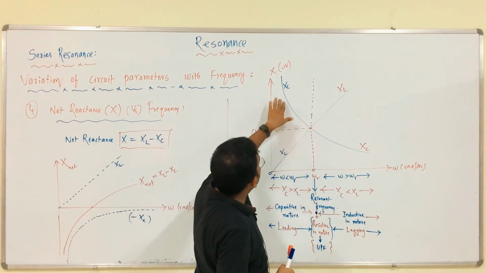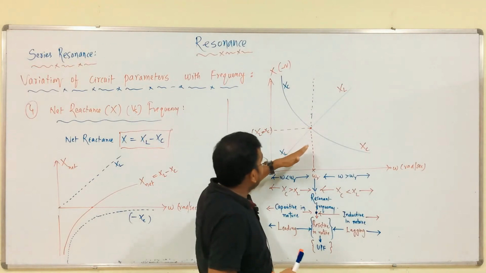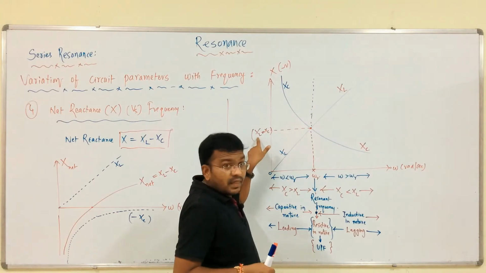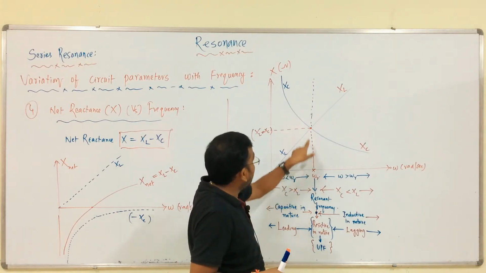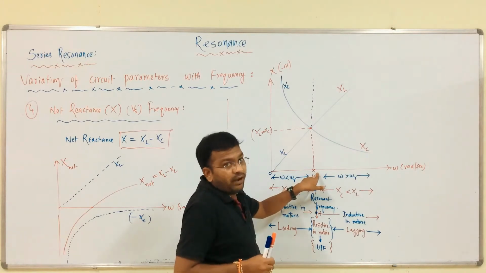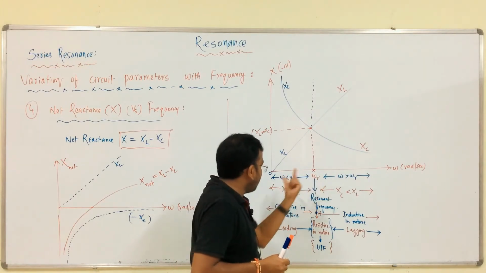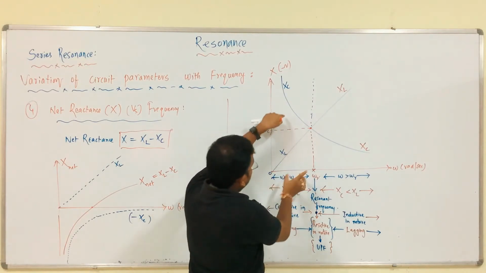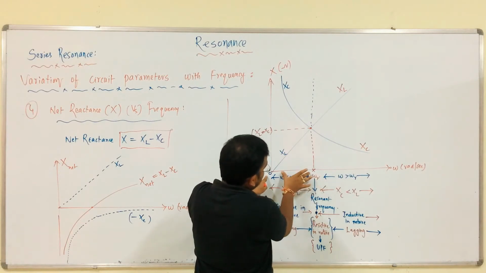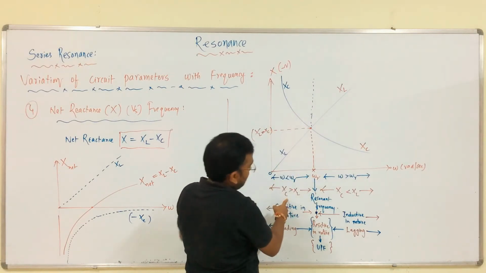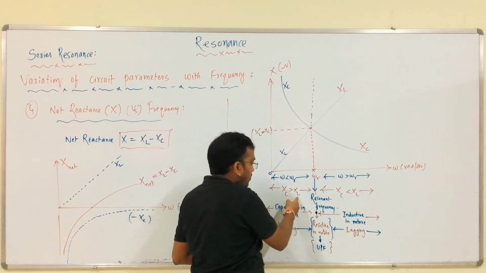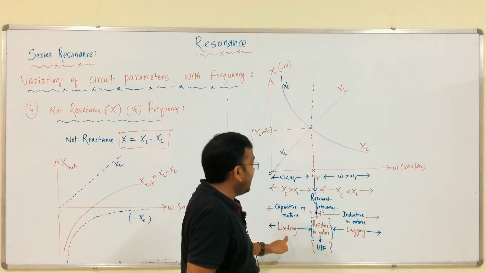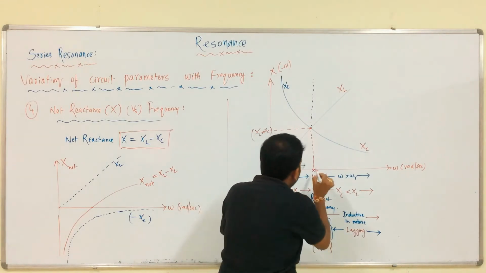See, this is the graph between XL and XC. XL is linear, XC is a rectangular hyperbola. This is the point at which we get XL equal to XC, which is nothing but the resonant frequency point. The region less than this omega is capacitive in nature. Why? Between 0 and this point, the XC value is more than XL, meaning the capacitive effect is more than the inductive effect. Therefore, the circuit acts as capacitive in nature. That is why the power factor is leading.